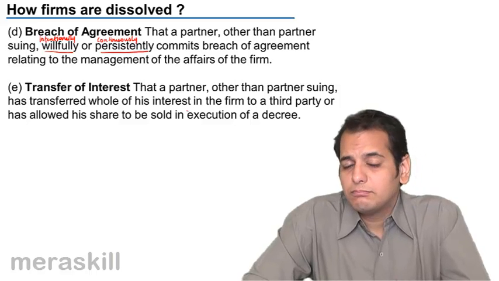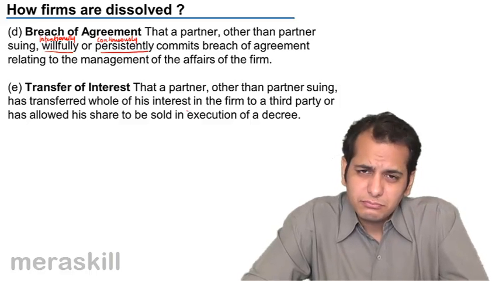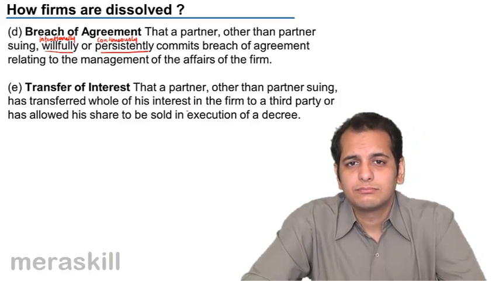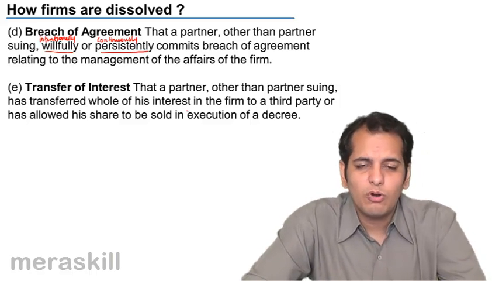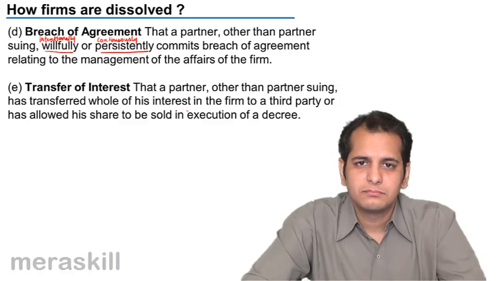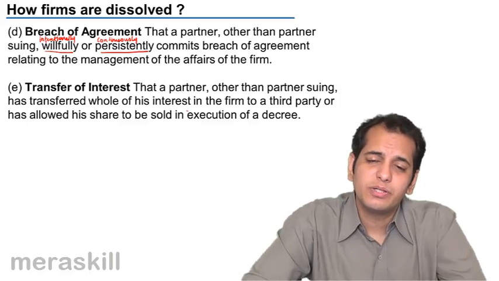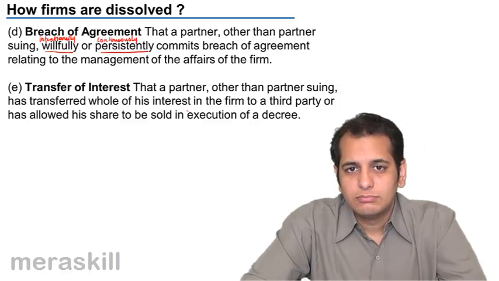Because the existing partners may not be comfortable with that other person as a partner in the firm. They may not want that person in the firm. So it's better to dissolve the firm and then the remaining partners may continue in the new firm.